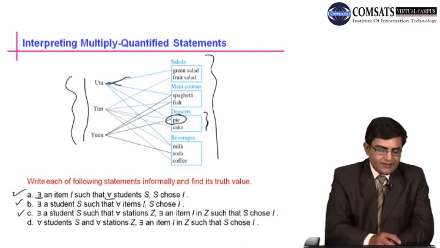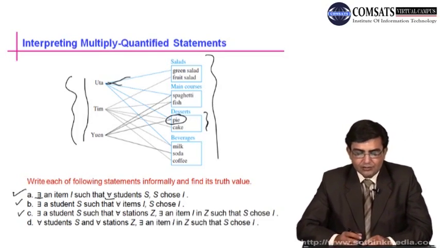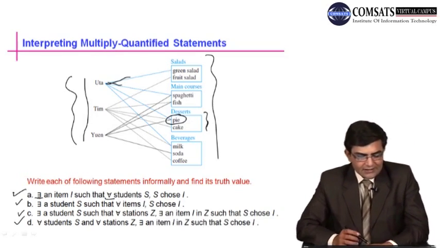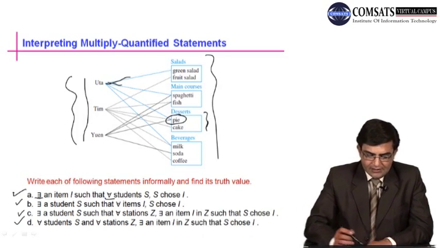So the statement C, there is a student S such that for all stations Z there is an item I in Z such that S chooses I, is true. The other two students have also chosen at least one item from each main station. Now come to the last statement, which is D. For all students S and for all stations Z, there is an item I in Z such that S chooses I. This is what we discussed in part C, but here we have changed only this part.